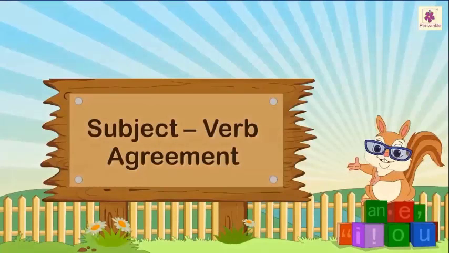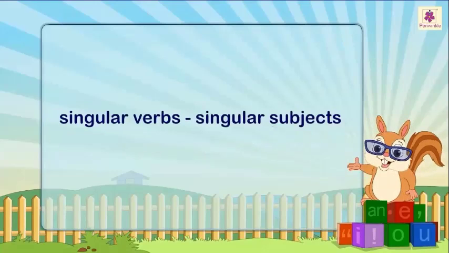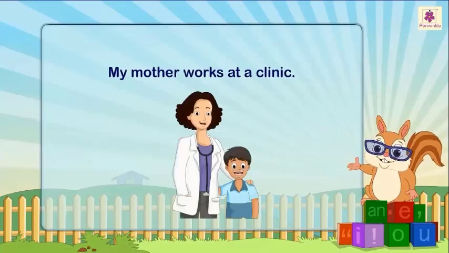Subject-verb agreement. Every sentence has a subject and a verb which must be in agreement. Singular verbs agree with singular subjects and plural verbs agree with plural subjects. For example, my mother works at a clinic.